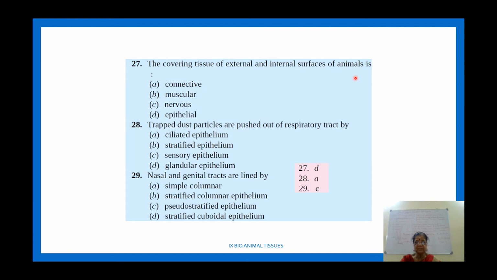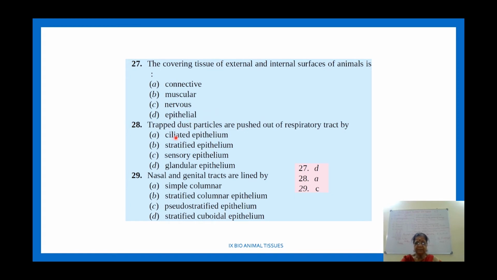It is the outer covering, so it is epithelial tissue. If you understand this sentence, you can look for the answer. Connective, muscular, nervous and epithelial tissue. Connective tissue is certainly not the external outer covering, right? So the answer is epithelial tissue.